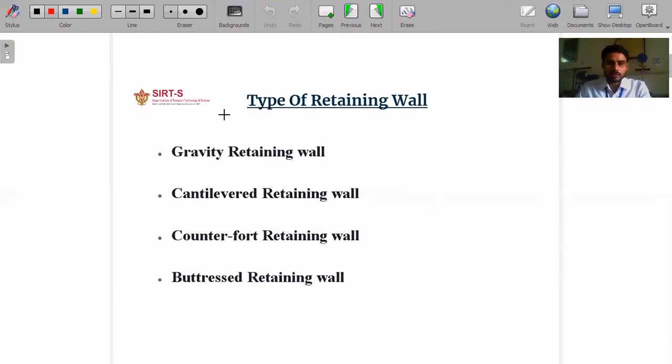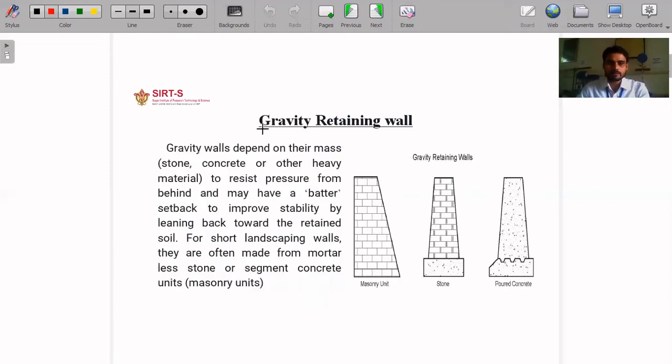If we talk about the types of retaining walls, there are basically four types we generally use on a large scale. The first one is the gravity retaining wall, the second is the cantilever retaining wall, the third is the counterfort retaining wall, and the fourth is the buttressed retaining wall. We will discuss them one by one here. The gravity retaining wall is used for very low heights.